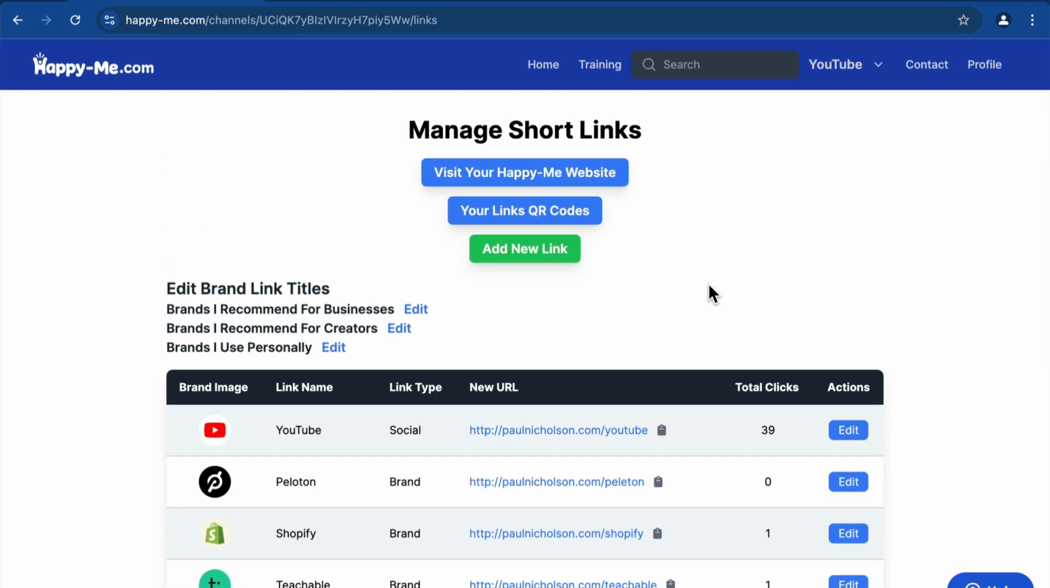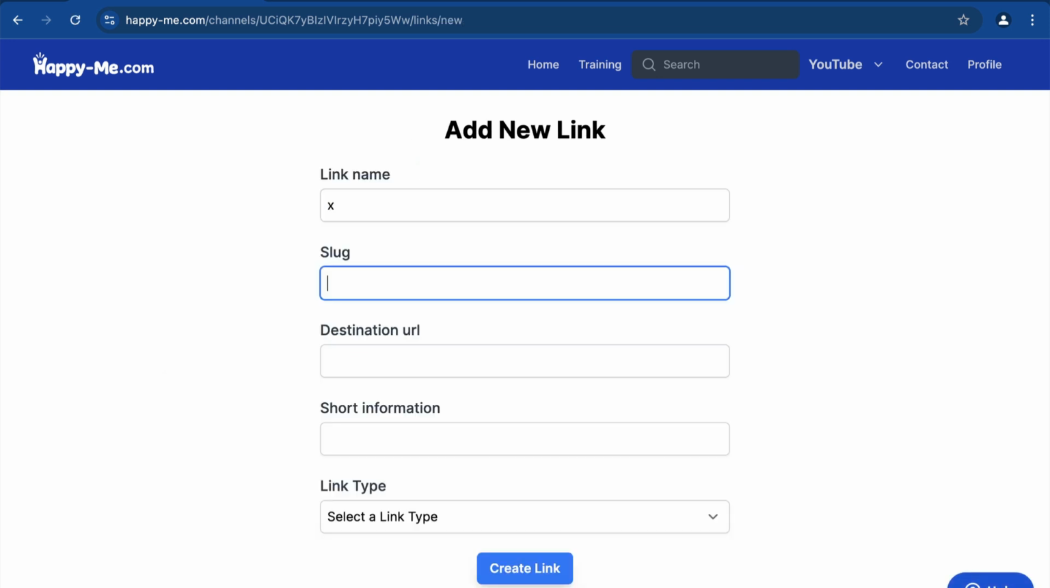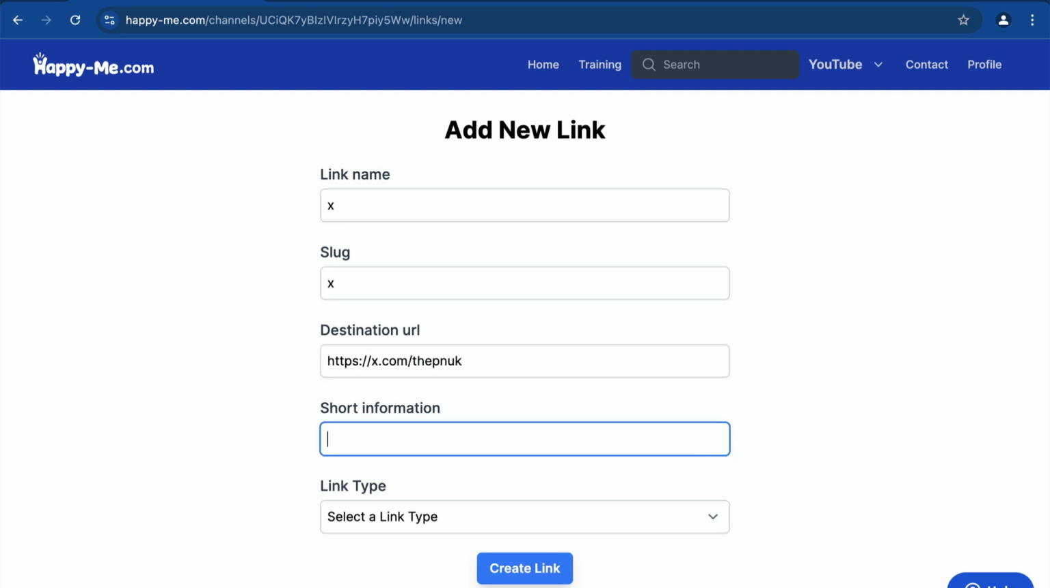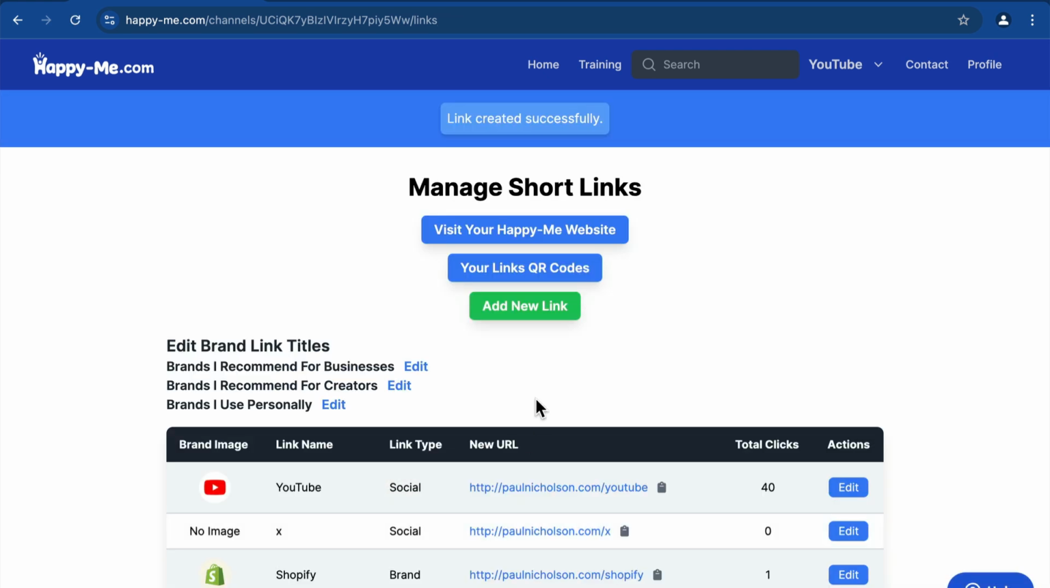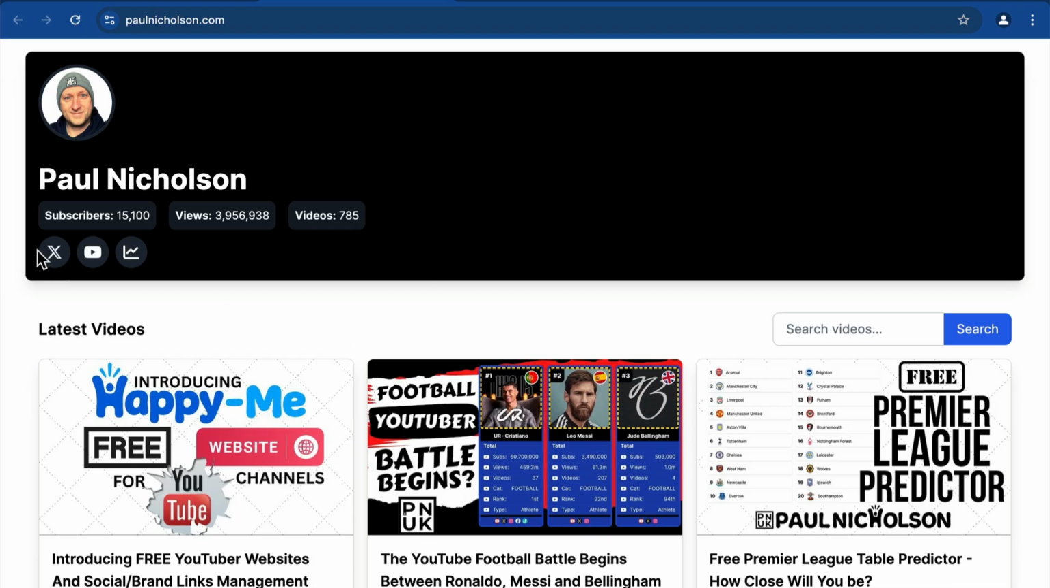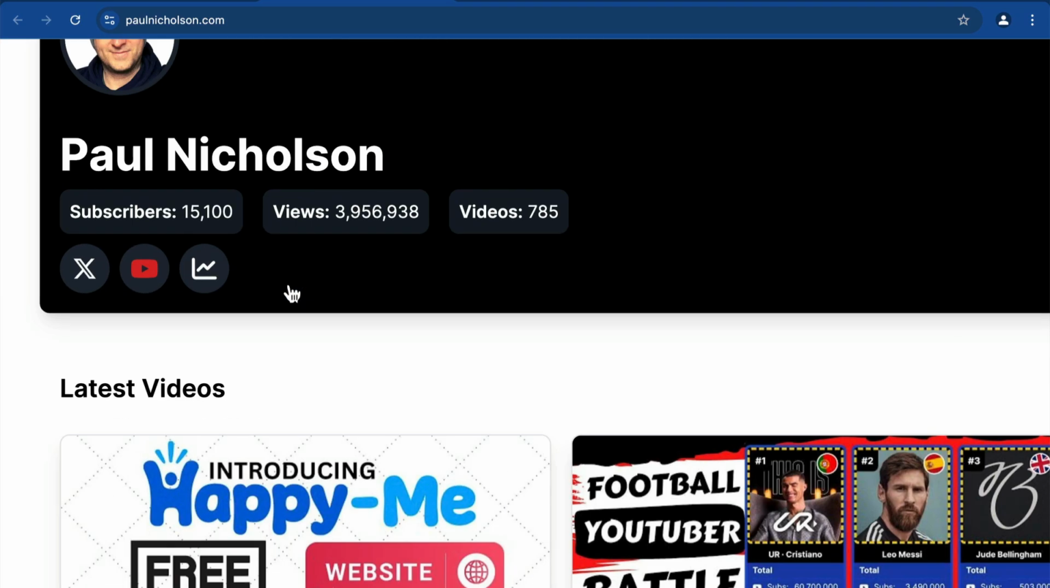But let's talk about how to add a link. So quickly you can add, so maybe X. The slug is what you want it to be after the slash. So /YouTube, /X, or if you want it to be Twitter, put Twitter in there. No, in fact, put X, because it needs to be X because of the way the icons pick it up. Destination URL is the full URL, so it'll be x.com/PNUK, which is my personal Twitter, and then it's a social link. Create that.